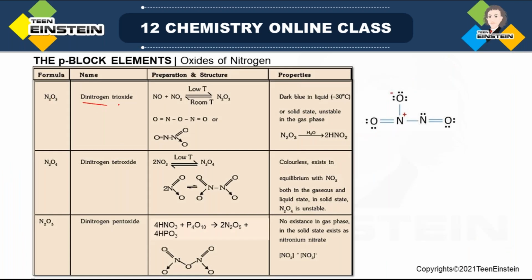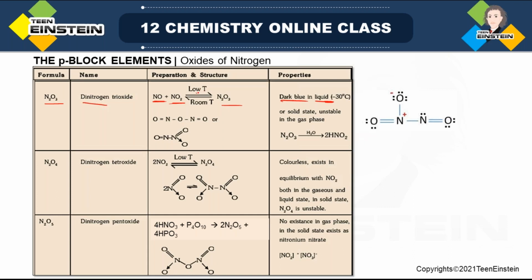Number 4, dinitrogen trioxide, N2O3. Now, the last oxide you have seen in the previous slide, NO2, is a brown colored gas, but this one is liquid. Boiling point is very low, and it is dark blue color. How can you make it? A mixture of these two oxides at low temperature can form N2O3.